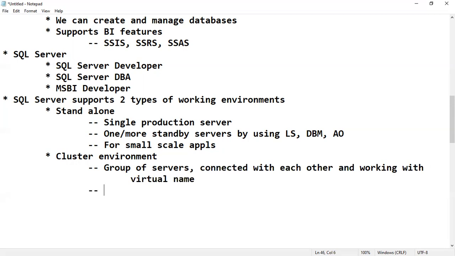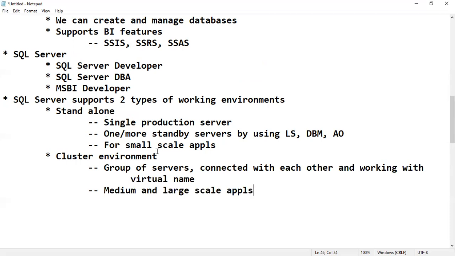For a minimum, 2 servers are required. We can maintain 10, 15, or 20 servers in the cluster, depending on the traffic. For medium and large scale applications, we compulsorily have to go with the cluster environment. A single server cannot process this many queries. So there are two types of working environments.